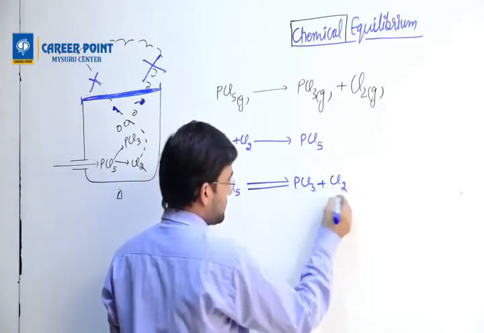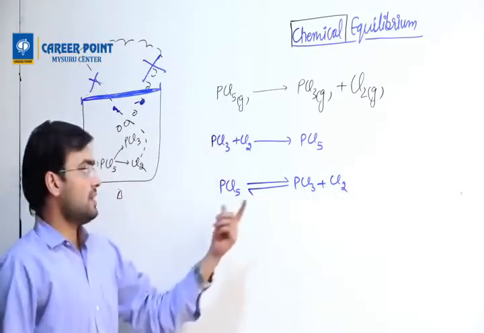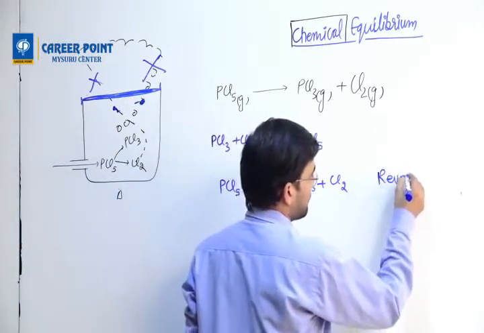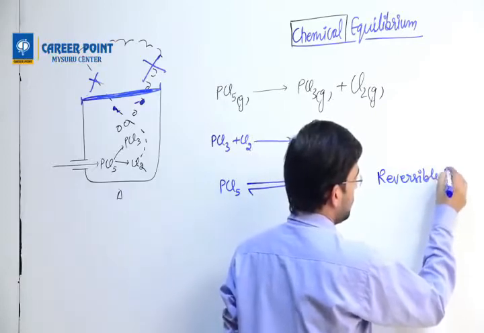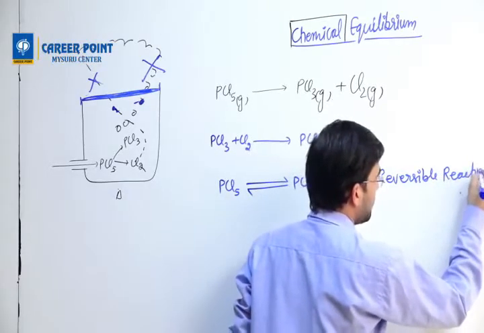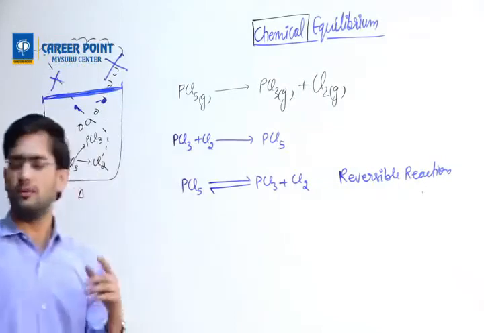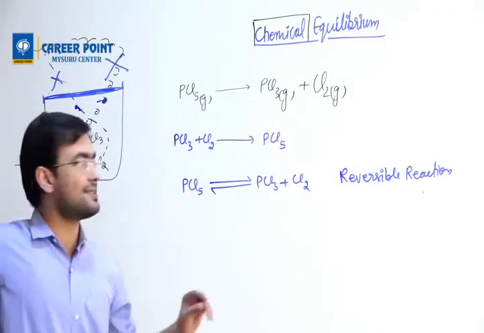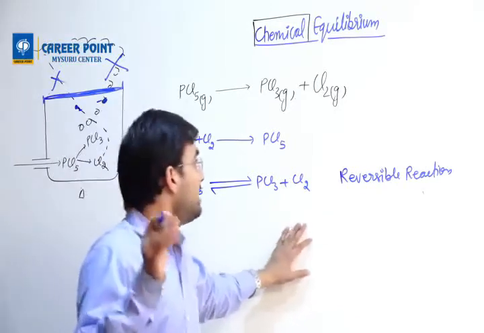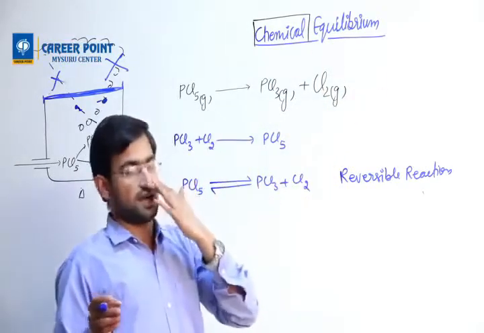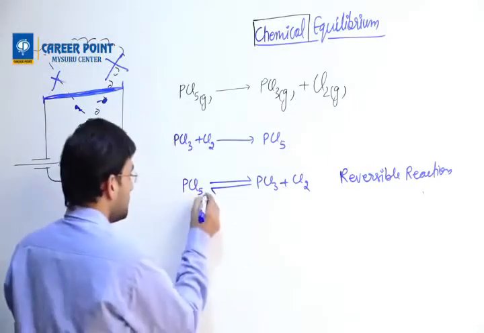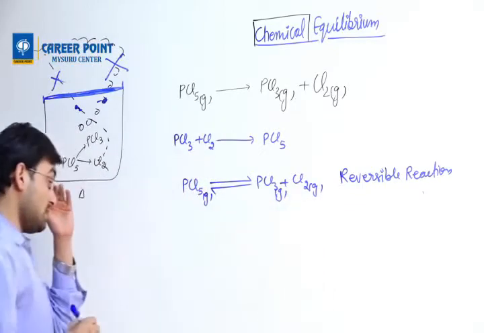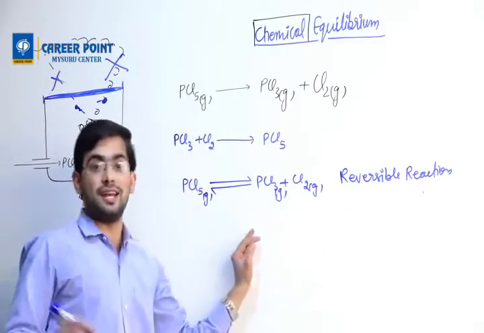PCl3 plus Cl2, both sided arrow. This arrow is known as a reversible reaction. And all those reversible reactions which occur are in chemical equilibrium. This is a gas, this is also a gas, this is also a gas. But the condition is they should happen in a closed container.